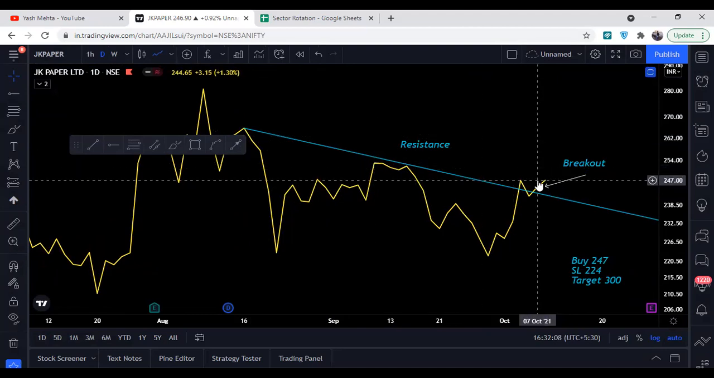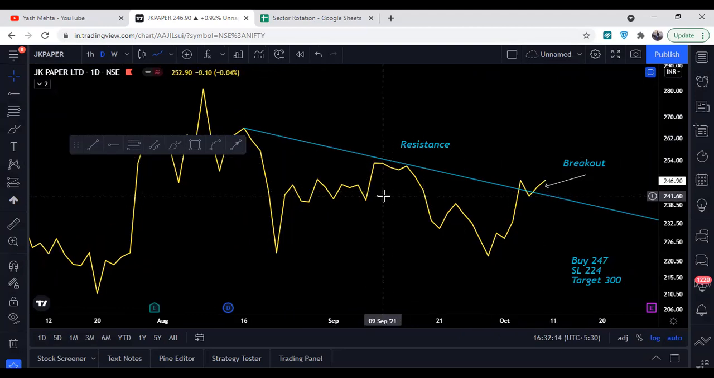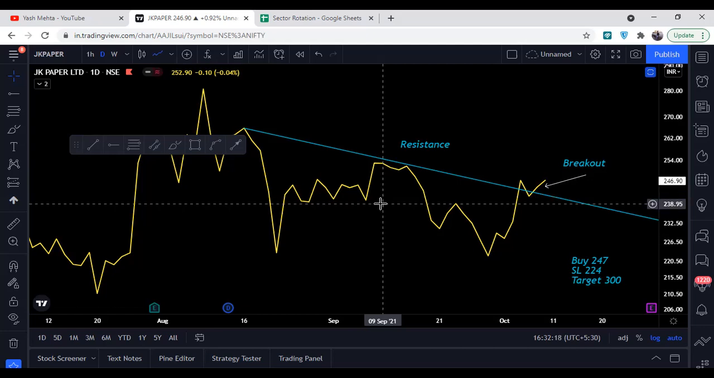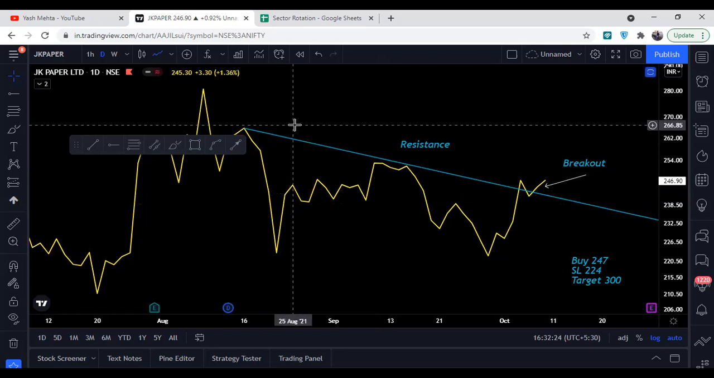So most probably this will be a successful breakout and we might see a good level as well on the upside. So the trading plan in JK Paper would be buying at 247, stop loss will be 224, and target will be 300 in short term. So this can be another stock that can be tracked by the traders. So this can be in the watch list as well.